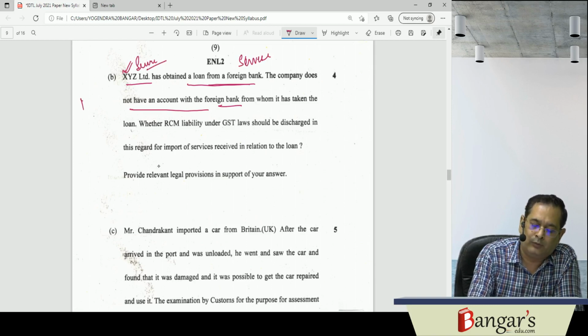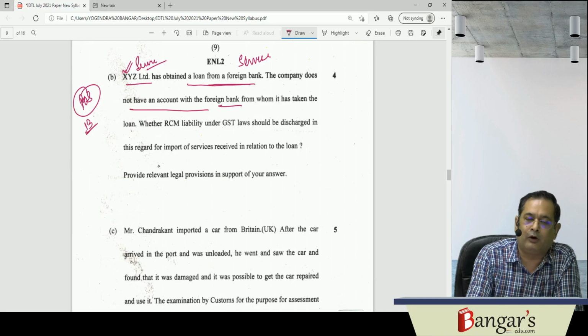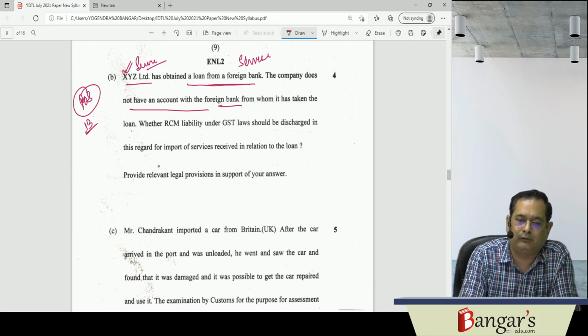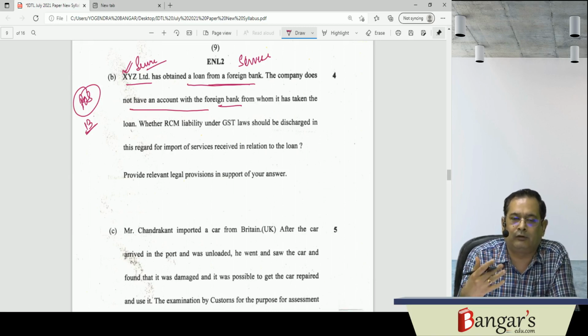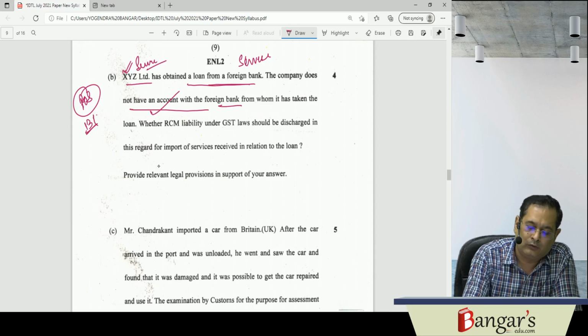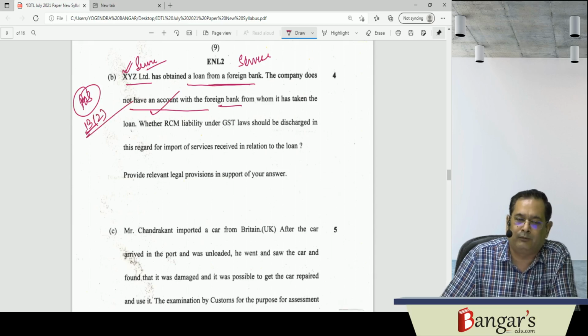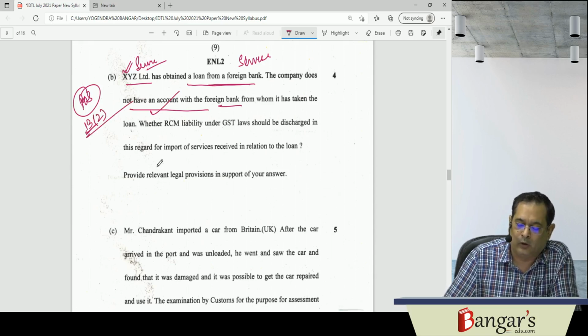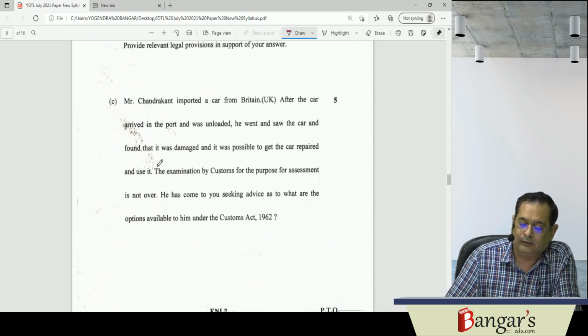Okay? So place of supply will be determined as per the provisions of section 13, but it will not be covered under section 13.8, that is, services which are supplied by a banking company or a financial institution to the account holders. This is because they are not having an account. So the place of supply will be determined as per the provisions of section 13.2, and accordingly you have to answer the same. Then this was relating to customs.